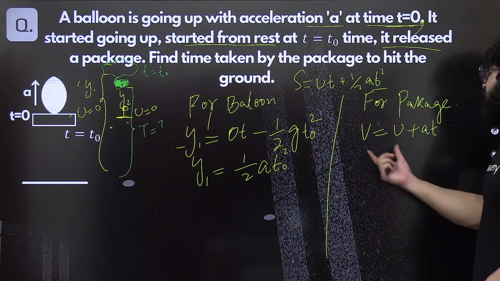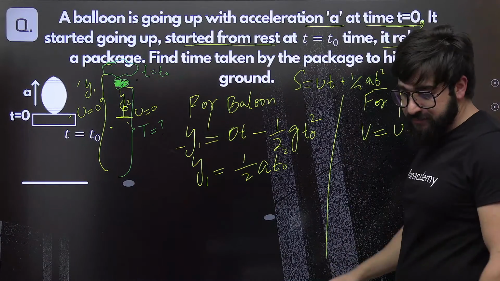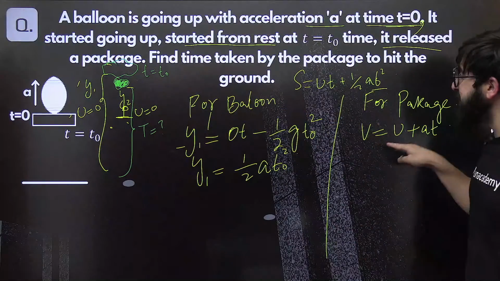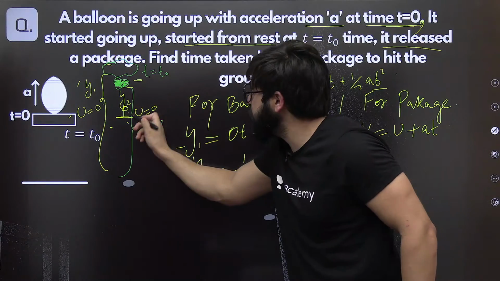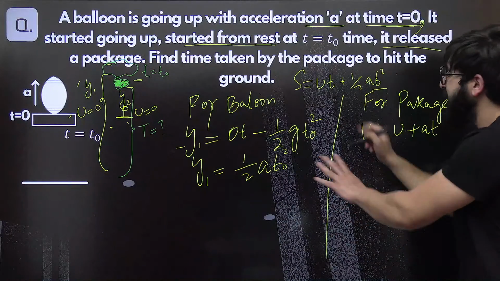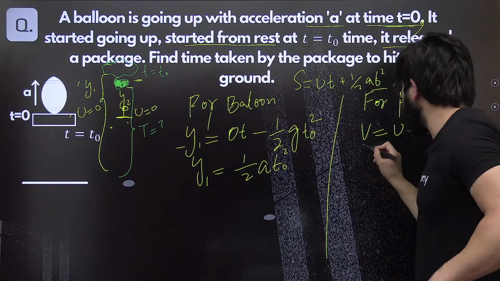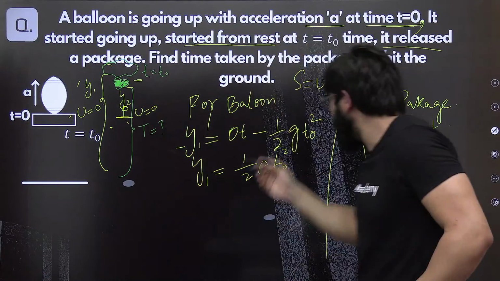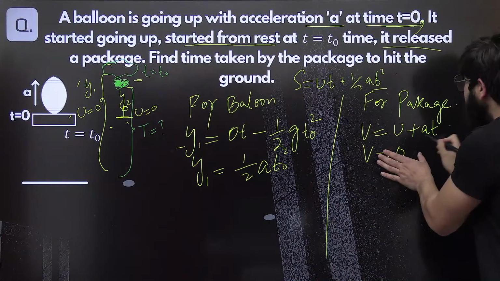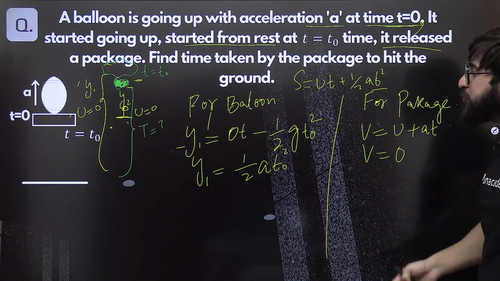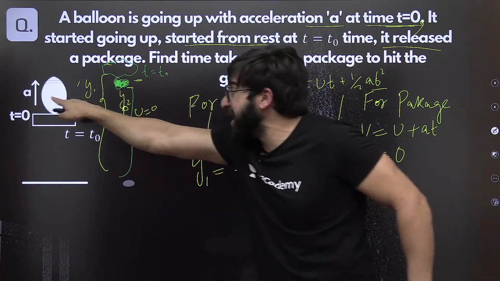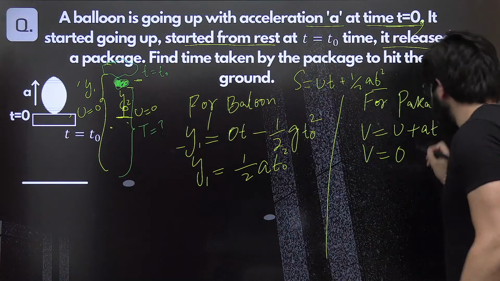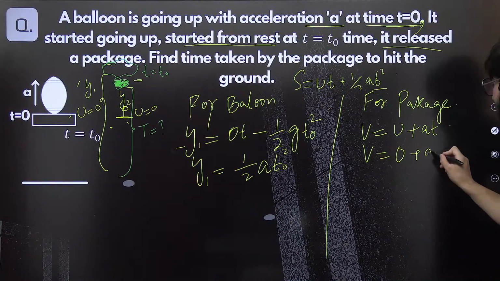Okay. Now, can you tell me over here how much is the velocity? Okay, that's very nice if this is crystal clear to everybody. Now, can you tell me how much is the final velocity at this point when we use the equation from this point to this point? You will simply say we can use this equation. Final velocity we need to find. Initially when the package started going up, that was 0. And how much is the acceleration at that point of time? Can I say acceleration is the same as the acceleration of this balloon, because this was attached to this balloon at that point of time? So this will be plus and it will be A.